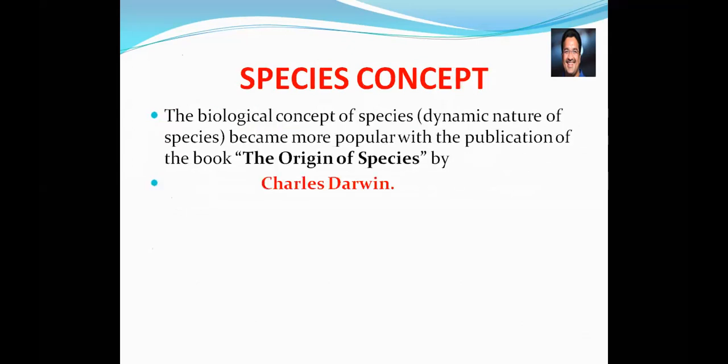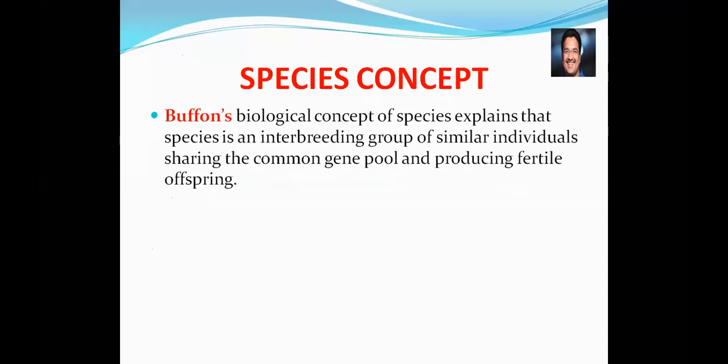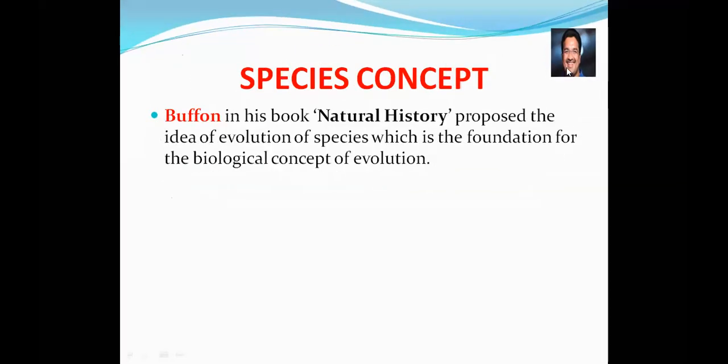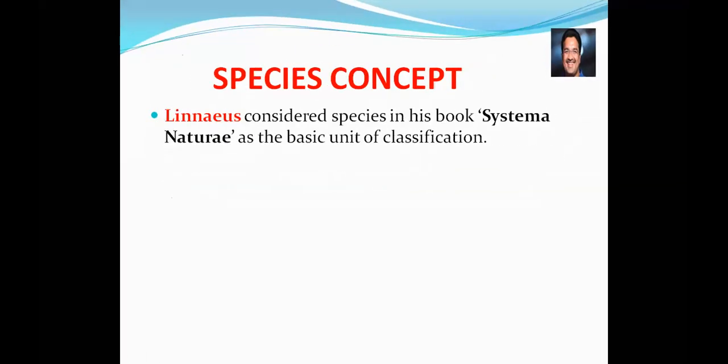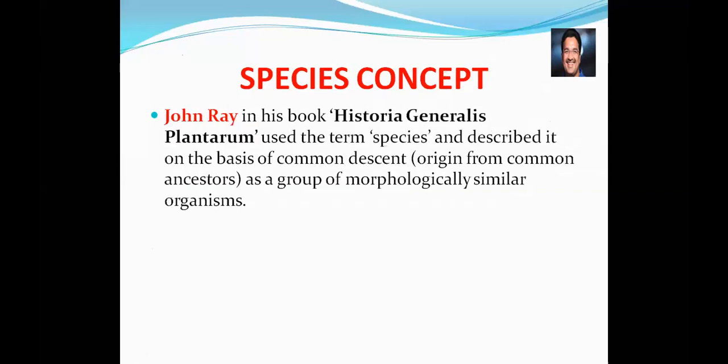Charles Darwin, Origin of Species: the dynamic nature of the species was explained more by Charles Darwin. Buffon, you need to remember as the foundation for the biological concept of evolution. His book is Natural History. Linnaeus said it as the basic unit of classification. John Ray coined the term species. He used the term species and described it as common descent, origin from common ancestors.